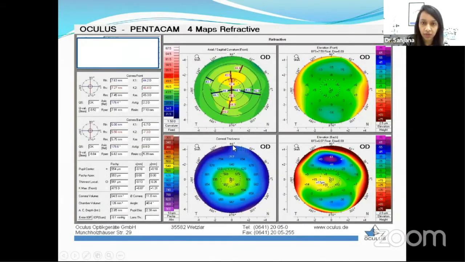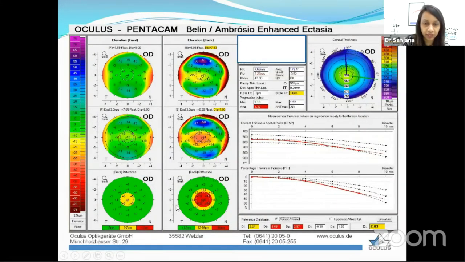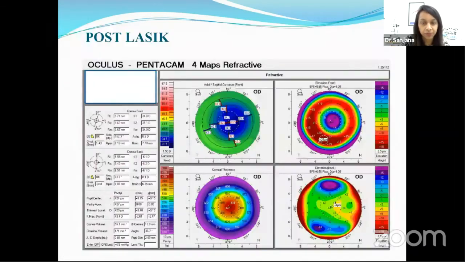Now, similarly, we have another patient scan wherein there's some amount of more superior steepening compared to inferior, and the anterior one seems to be fine, but again, on the posterior, we do see an elevation, a significant elevation, which is seen on the difference map, and the derangement in the D values as well. So such patients, we need to take a second look.